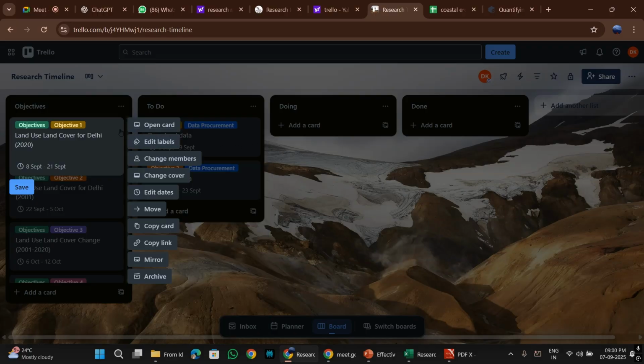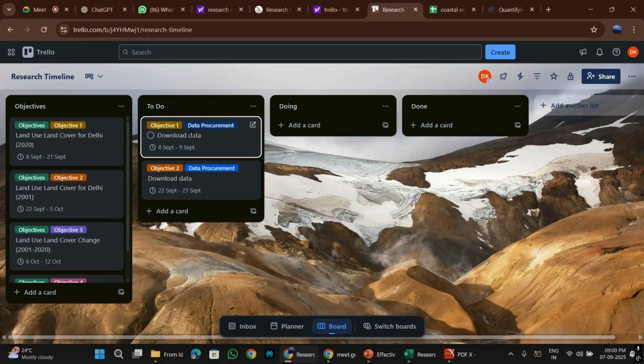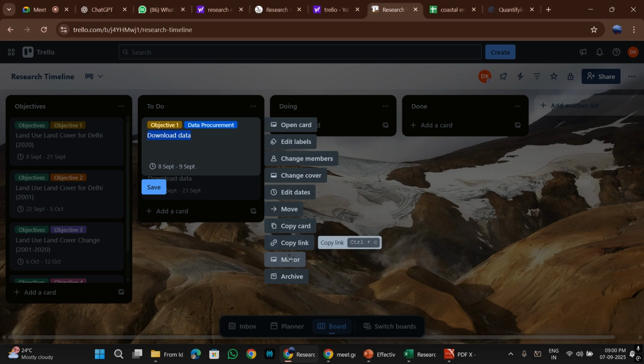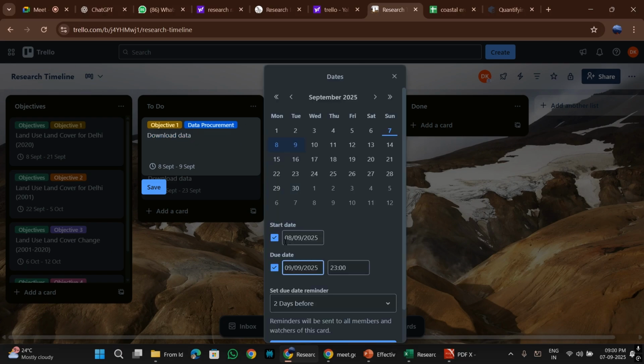For example, if I show you this to do, look at this to do. It is a to do of objective 1, and it is essentially a data procurement kind of to do, okay, that I have to do from 8 September to 9 September. So let me show you in here as well. So you can edit the dates here. So from 8th of September 2025 to 9th of September 2025, I have to complete this particular task, that is downloading data.